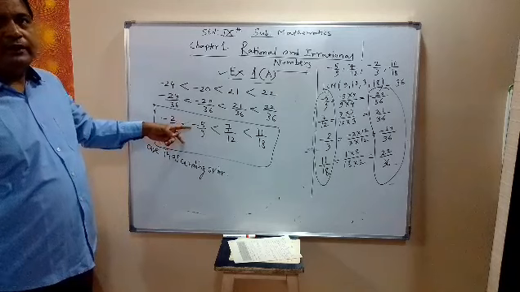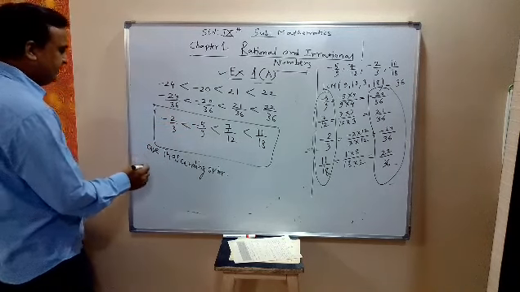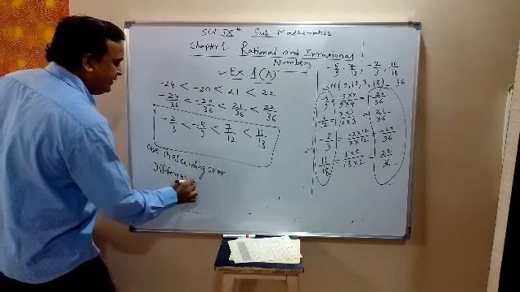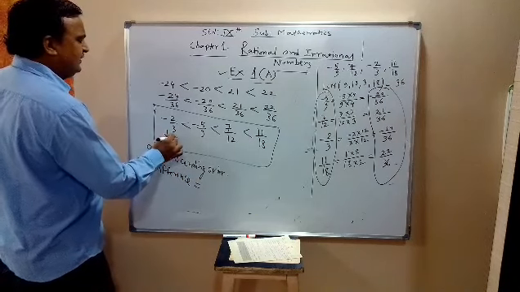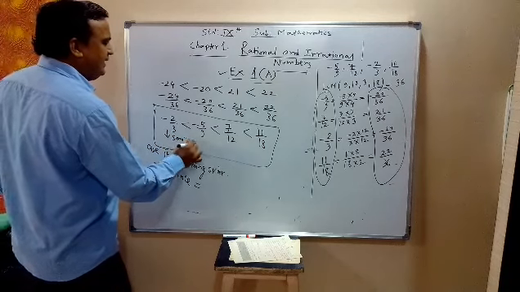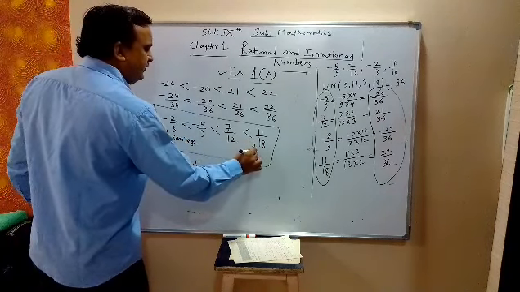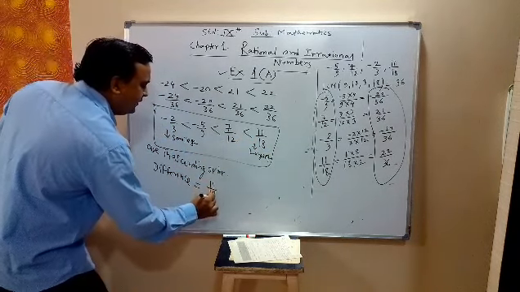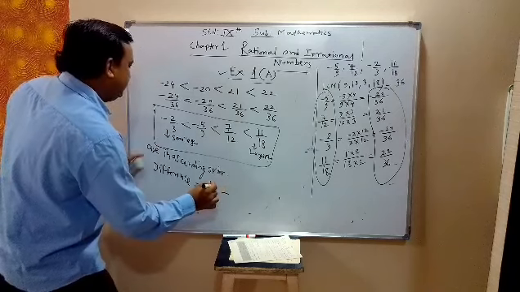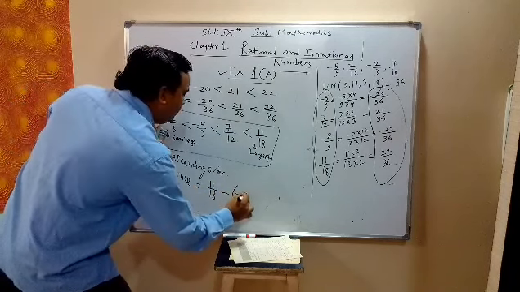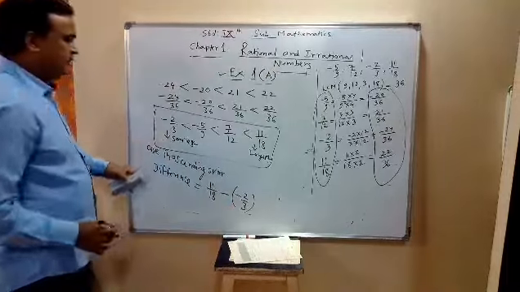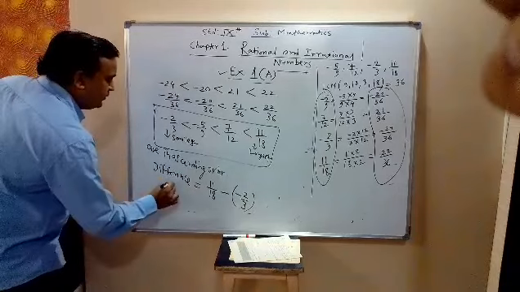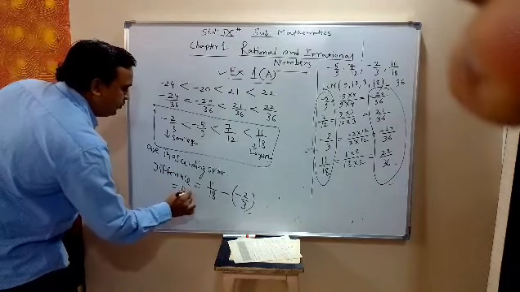Bye. Now find the difference of the largest and smallest. This is my smallest and this is my largest. Find the difference of these two. Difference means subtract: 11 upon 18 minus minus 2 upon 3. Minus will become plus, so 11 upon 18 plus 2 upon 3.